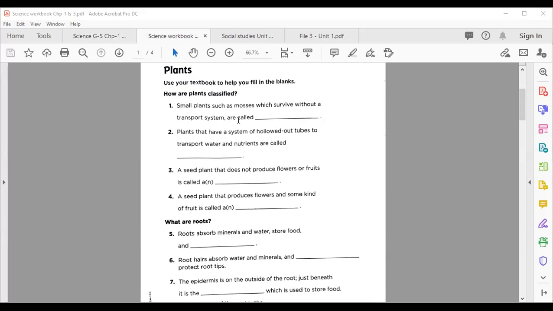Second, on page 13, you need to complete: plants that have a system of hollow tubes to transport water and nutrients are called dash. You know very well about them. Then question number 3: a seed plant that does not produce flowers or fruits is called a dash or dash. Then the last question of today's homework is about a seed plant that produces flowers and some kind of fruits, called dash.